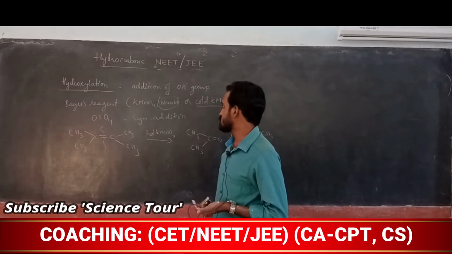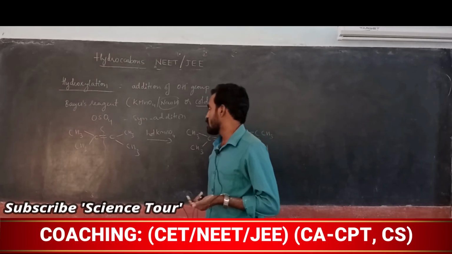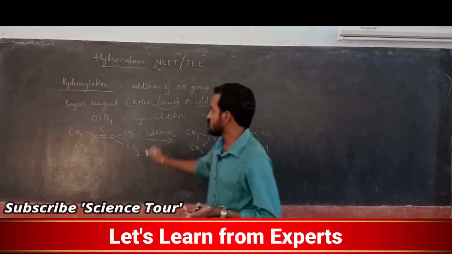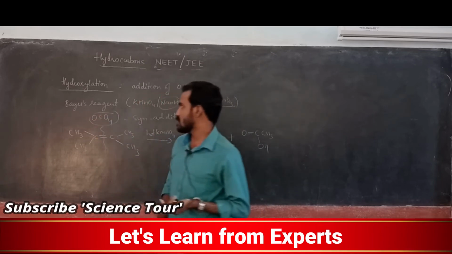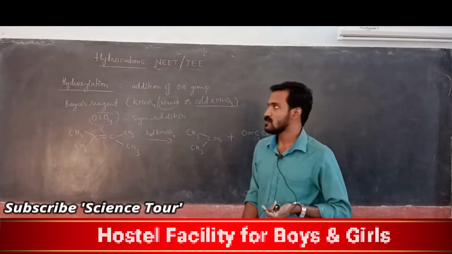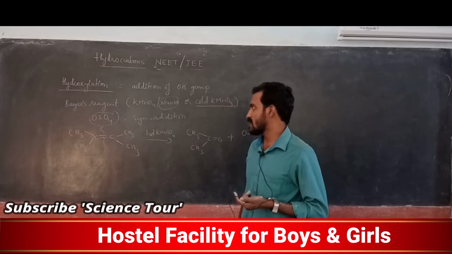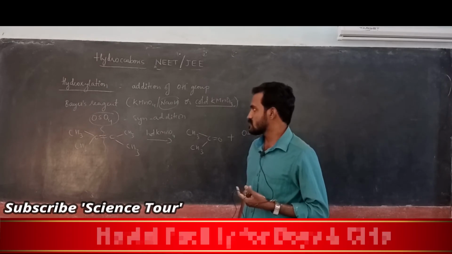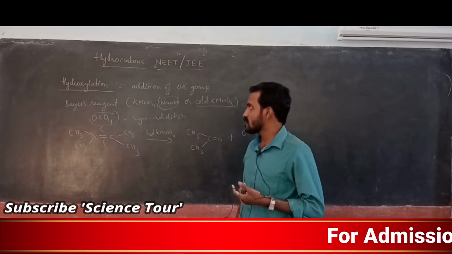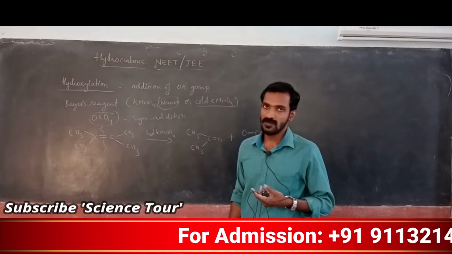So it is Bayer's reagent, understood? Or you can use osmium tetroxide, OsO4. Syn addition and anti addition takes place. My dear students, it is in the presence of cold KMnO4, understood?